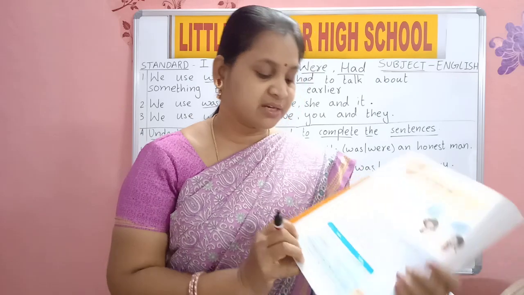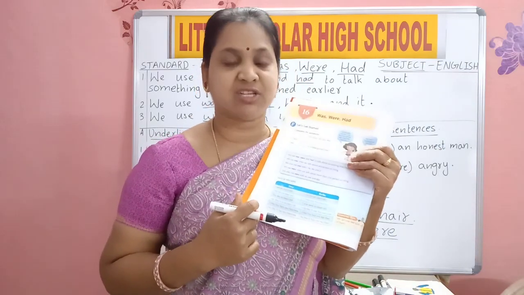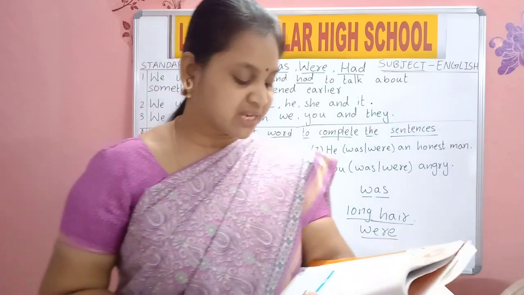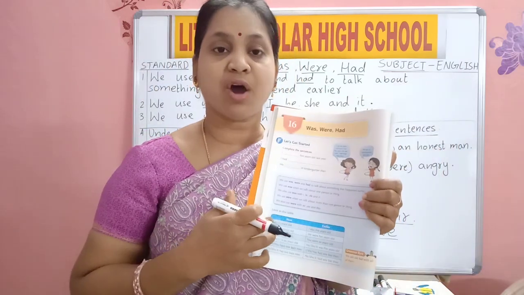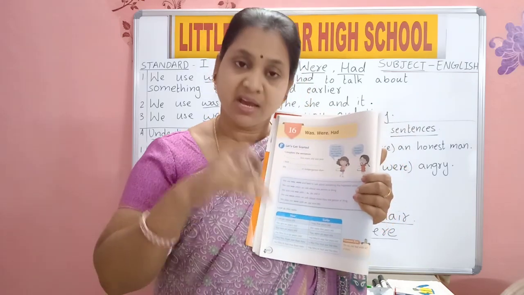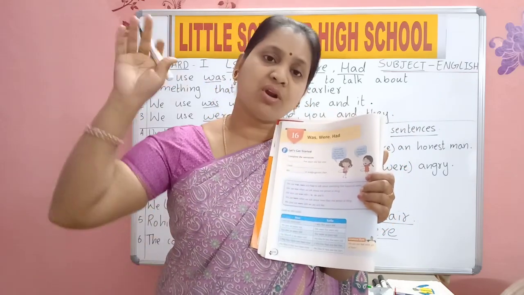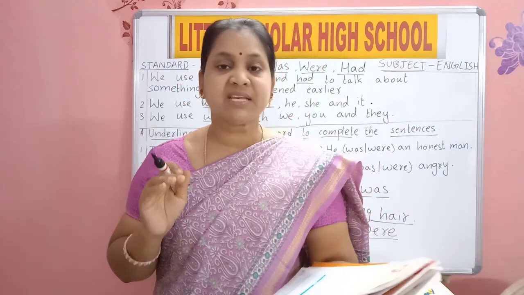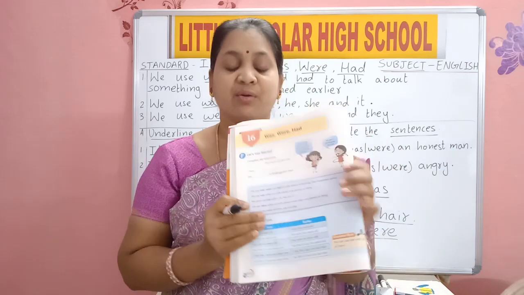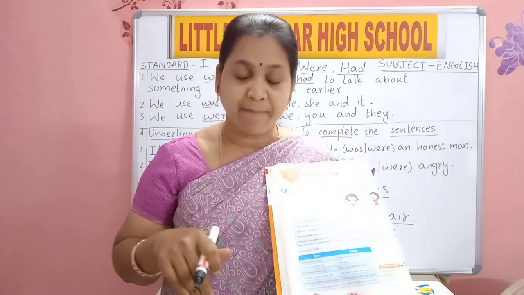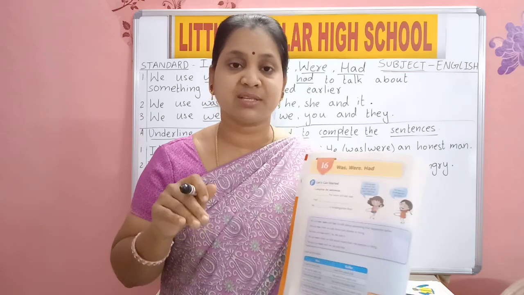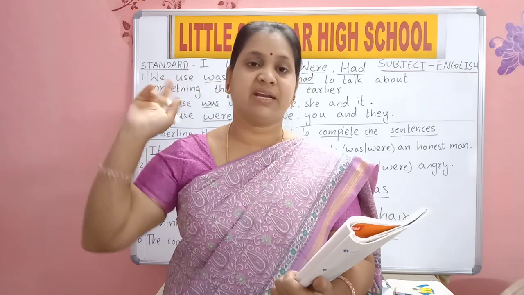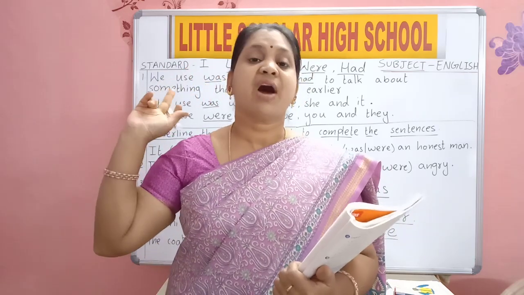Now here in these blue boxes, page number 60, we have these two blue boxes. We will read. I am 6 years old. Now and earlier: now means presently going on, right now. Earlier means already over. First sentence: I am 6 years old. I am means now. Now I am 6 years old. So I was 5 years old last year.